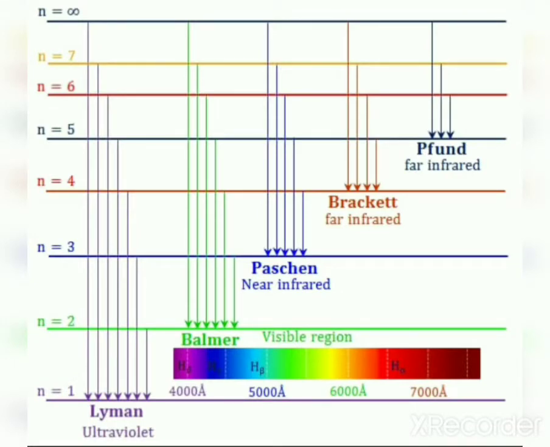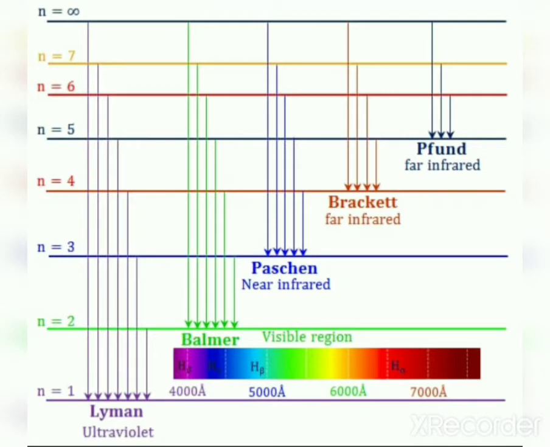Hydrogen spectrum consists of different series of lines. Which are they? Lyman, Balmer, Paschen, Brackett and Pfund. These are the names of the series of lines obtained. Now let us try to understand Lyman series. In this series, several lines are obtained. And how are these lines obtained?